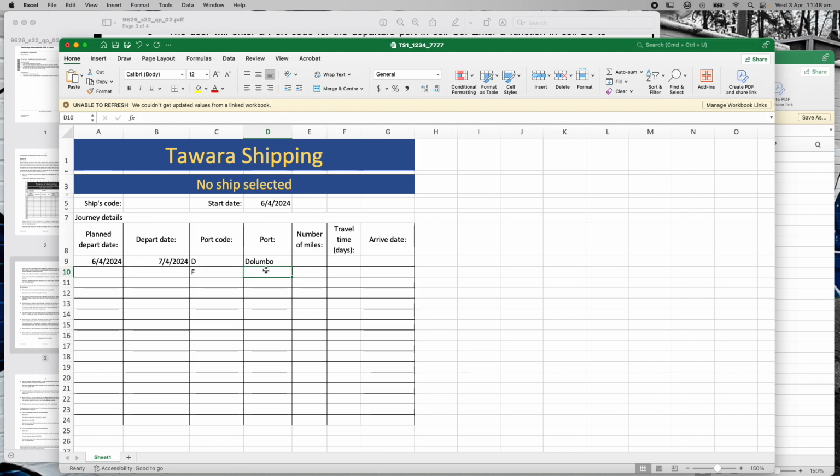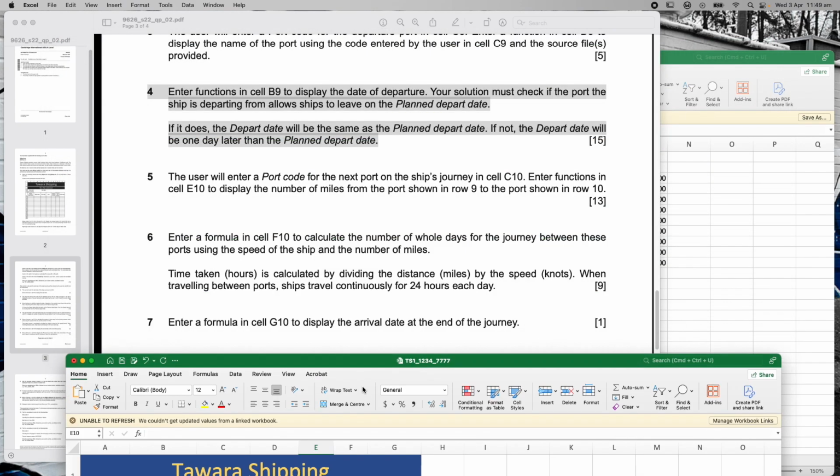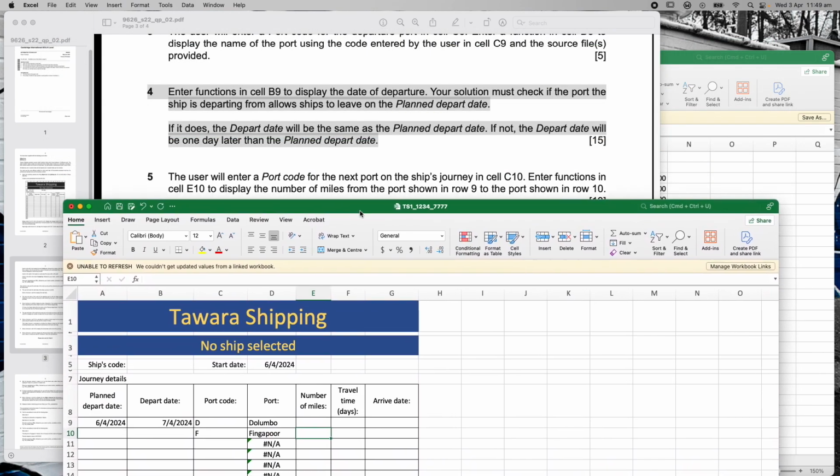So what I could do is click here, and if I drag down, the port name comes in there. That's pretty important. I just want to check that the code updates to each one. So I've clicked on it, dragged it down, so now I've got the port name, and we're working in E11 right here.